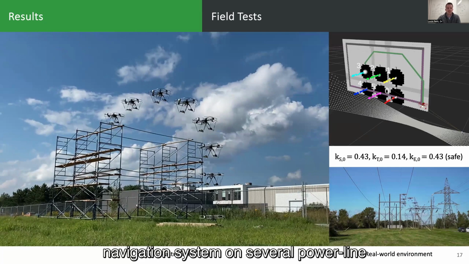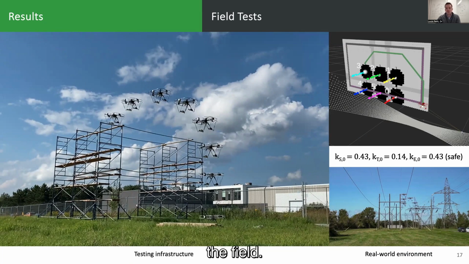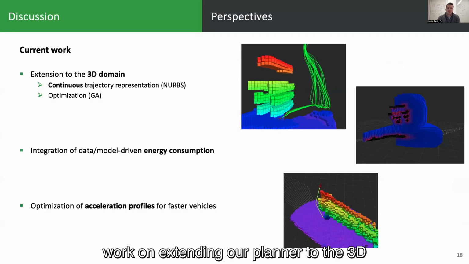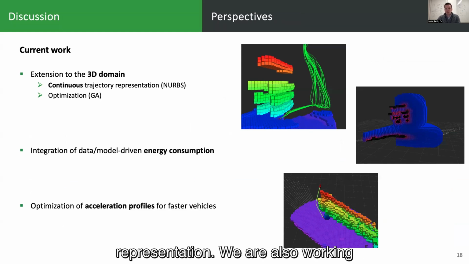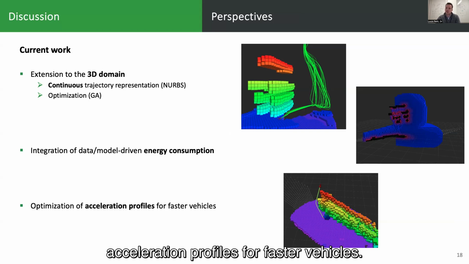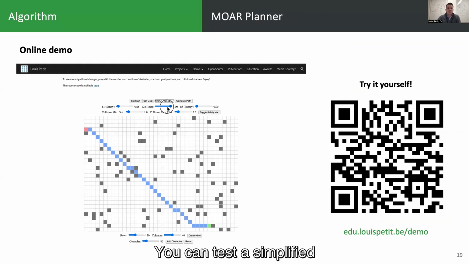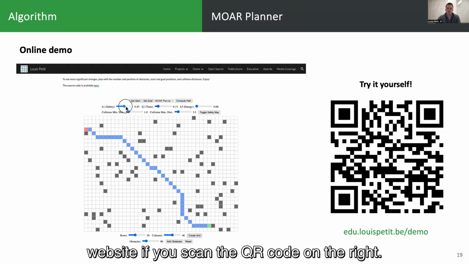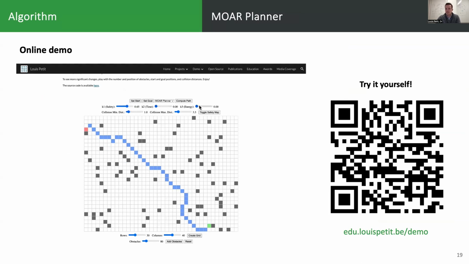We also tested our navigation system on several power line infrastructure inspection missions in the field. We are currently finalizing our work on extending our planner to the 3D domain with a continuous trajectory representation, and we are also working on a more advanced energy consumption model, as well as the optimization of acceleration profiles for faster vehicles. You can test a simplified version of our algorithm online on my website if you scan the QR code on the right here.